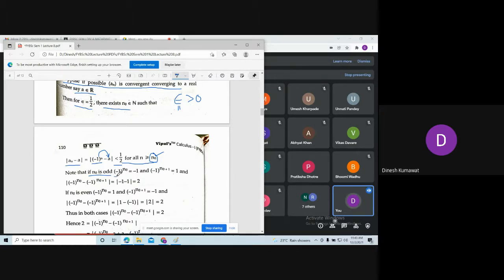So what do we know about (-1)^n naught, where n naught is an odd natural number? What is minus 1 to the power of an odd natural number? Minus 1. Okay, so (-1)^n naught gives me minus 1.